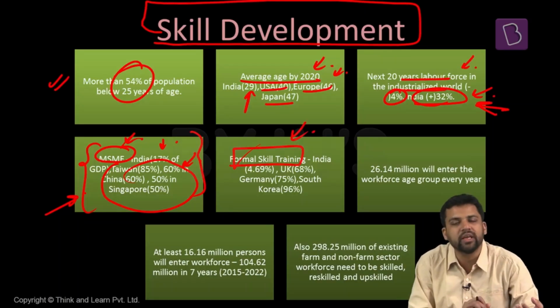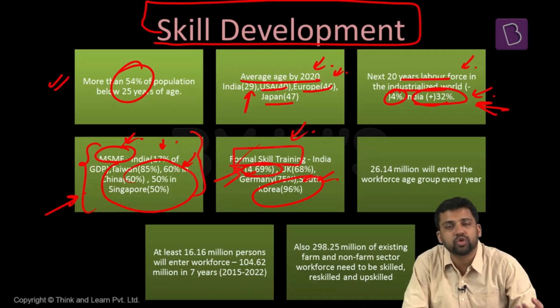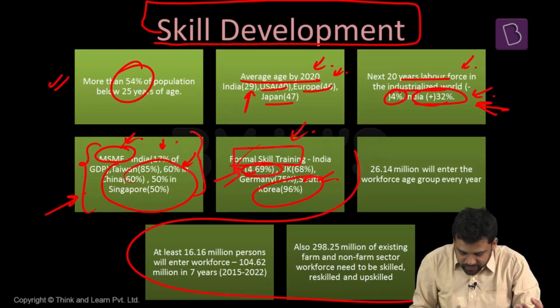How many people in India acquire formal skill training? That means they go to some skill training institutes and they acquire those skills. In case of India, it's hardly 4 to 5%. In case of a country like South Korea, it's 96%. So look at the difference. 96%, 4%. And what is a major cause of concern is this.